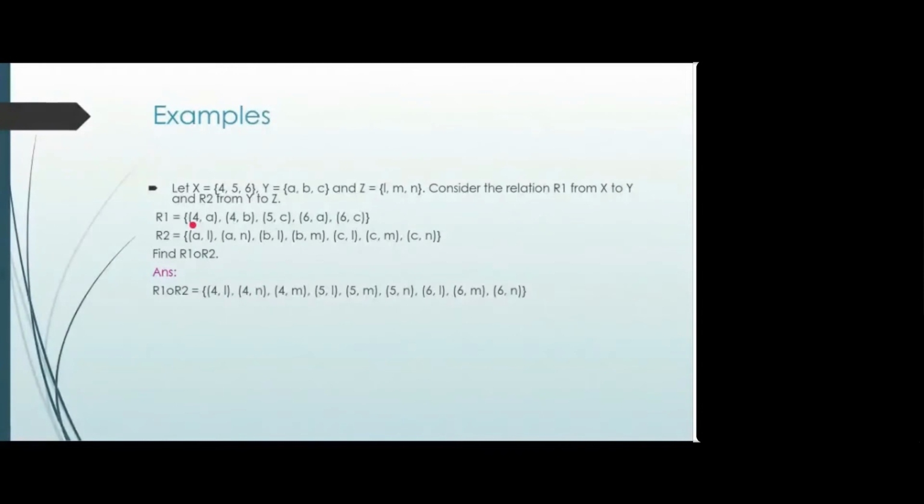Again, we have to check all possible combinations. It is not like that once I have done one I leave the other combinations. So for 4 to A and A to N, so 4 to N is there. 4 to A, and that's it; only two pairs are there starting from A. Now we'll look for 4 to B and B to something in R2. So 4 to B and B to L. So 4 to L is already there, so we'll not repeat any pair.